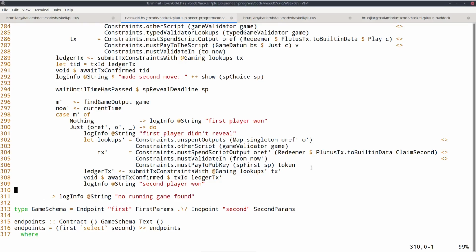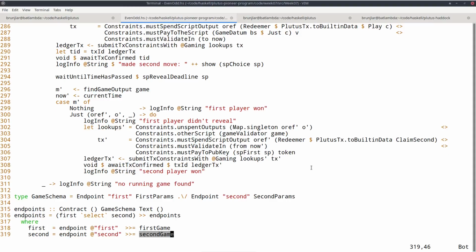But now to make them more accessible, we define a schema, game schema, which has two endpoints. One for the first player taking the first params, one for the second player taking the second params. And we define a contract called endpoints that offers the choice between these two endpoints. And no matter what is chosen, after that is run, it recursively again offers this choice.